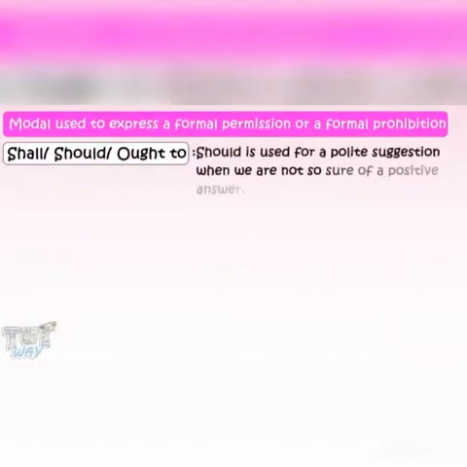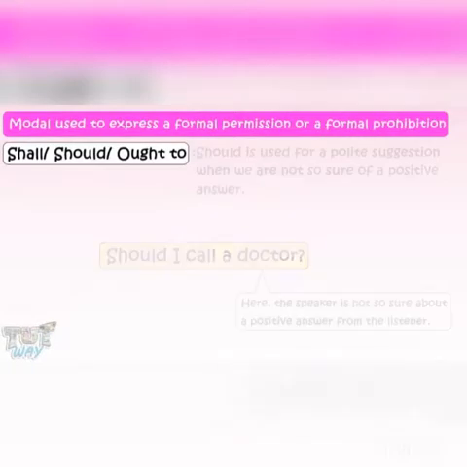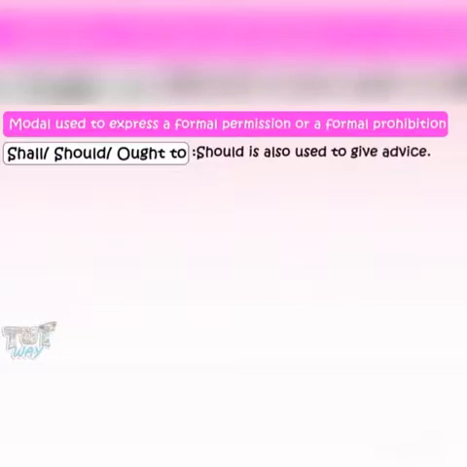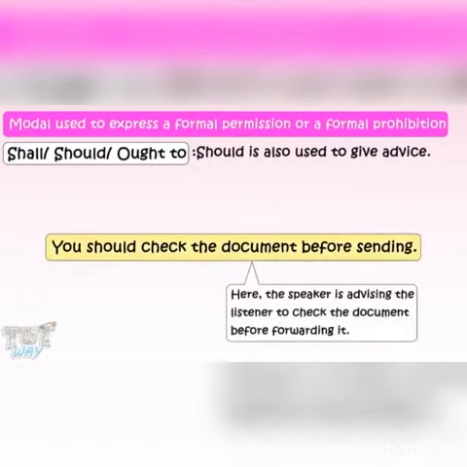Should is used for a polite suggestion when we are not so sure of a positive answer. For example, should I call a doctor? Here, the speaker is not so sure about a positive answer from the listener. Should is also used to give advice. You should check the document before sending. Here, the speaker is advising the listener to check the document before forwarding it.